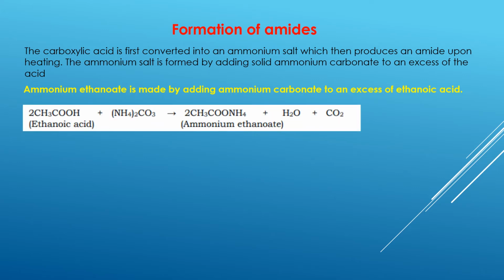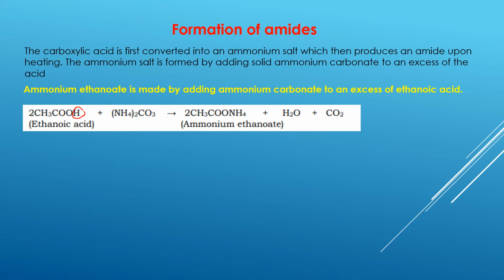So let's look at this here now. This ethanoic acid is reacting with ammonium carbonate, and in the process the H is going to be lost. So this particular hydrogen is going to be lost, and in place of the hydrogen the ammonium group is going to come and attach. One positive ion goes out, the other positive part comes and replaces it.